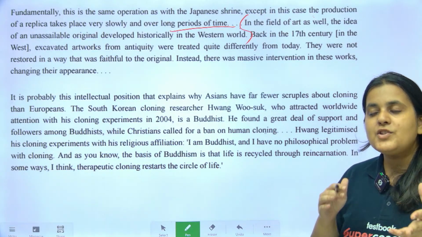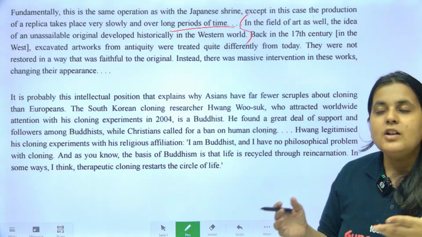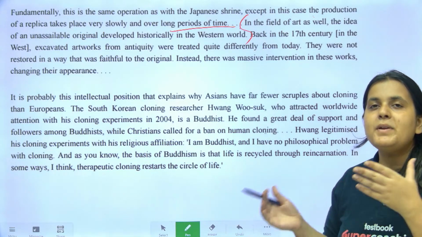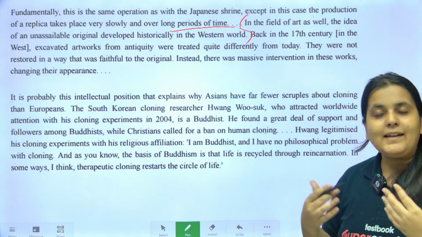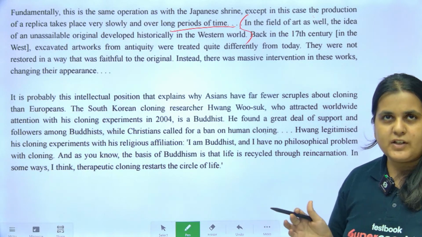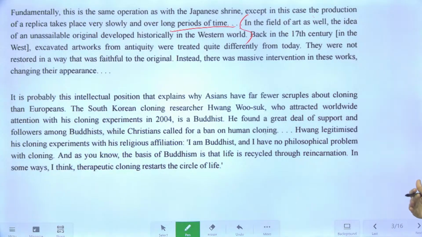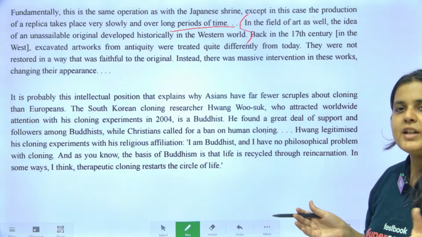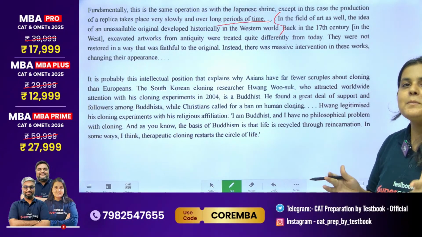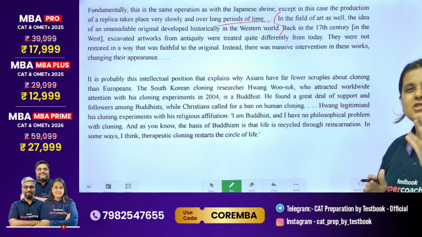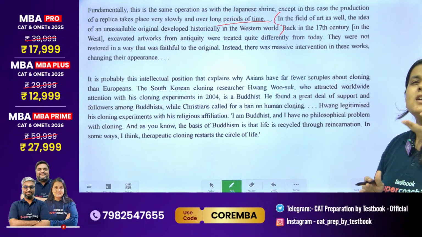ठीक है, till now we just know that we are talking about copies. We know that western notion of a copy and eastern notion of a copy is very different. ठीक है, and identity का notion भी दोनों में काफी different है. तो लेते चलो. If there are questions on it, मैं यही बोलती रहती हूँ, question है आके चेक कर लेंगे, कोई passage छुपा तो नहीं रहा है. But you have to minimize your time on reading the passage and just focus on that 1 or 2 important